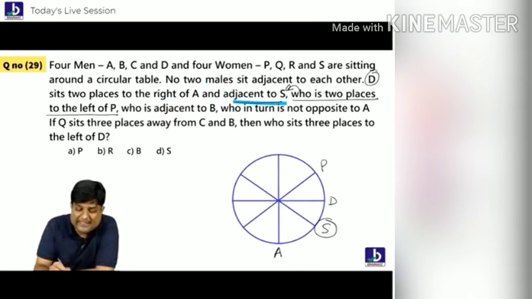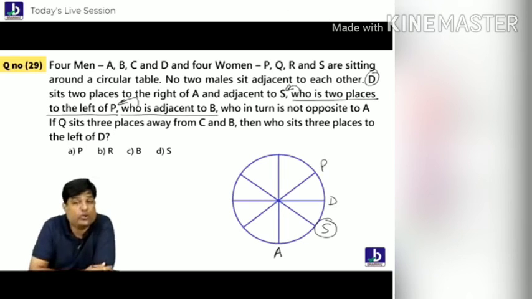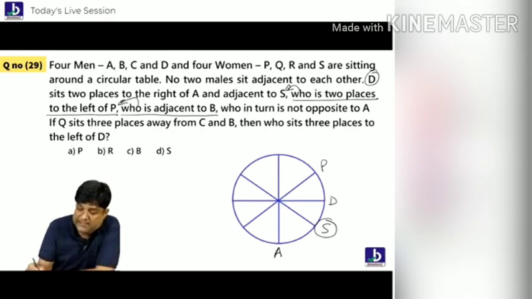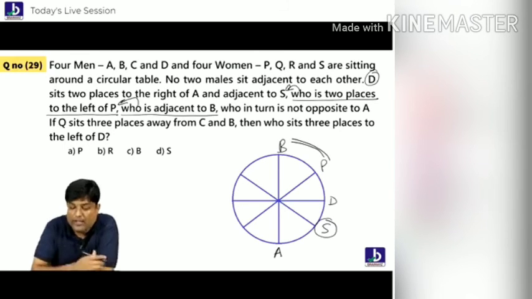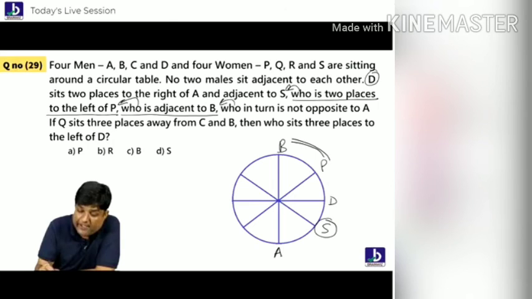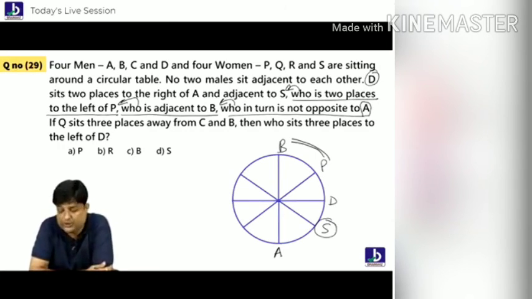Next clue: who is adjacent to B? P. P is adjacent to B. Next: who in turn is not opposite to A? Who is not opposite to A?